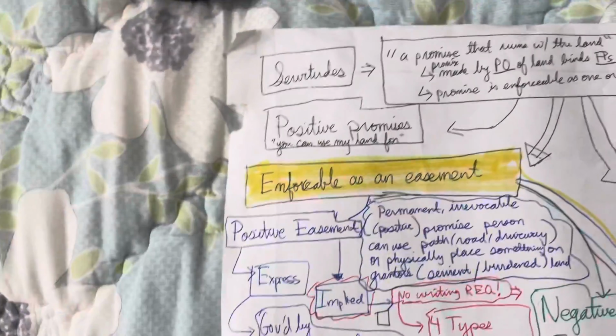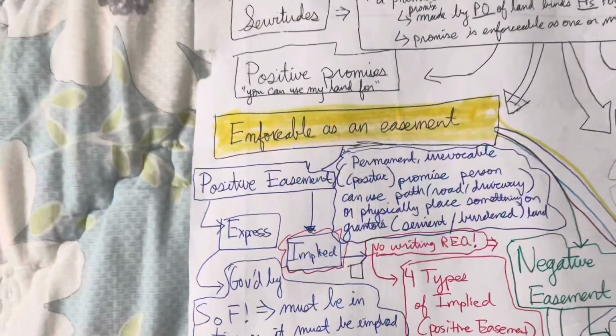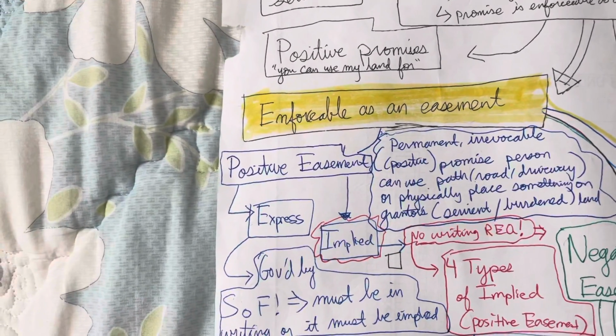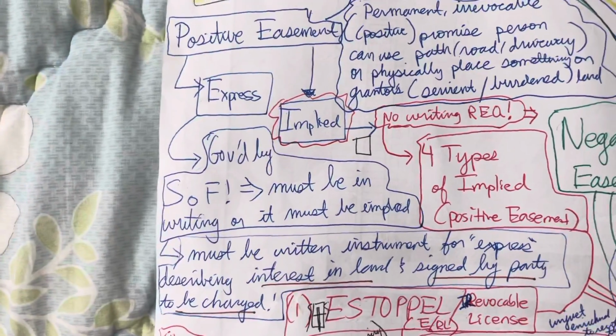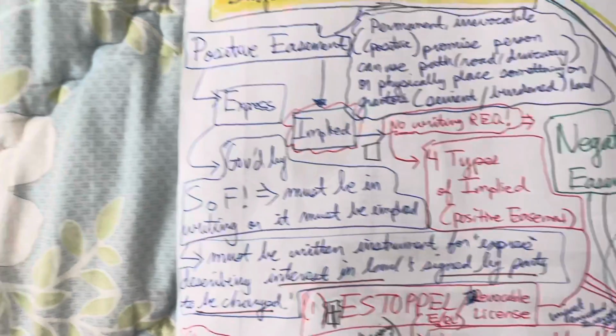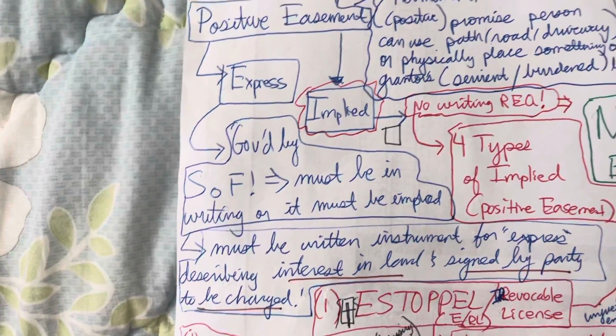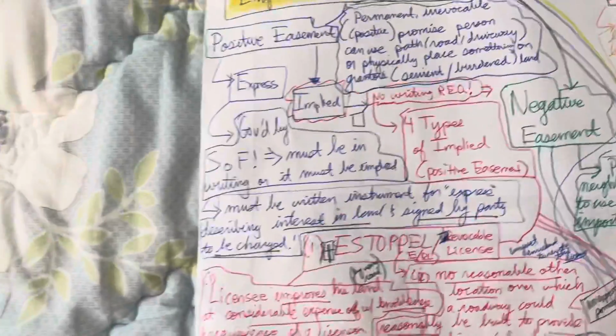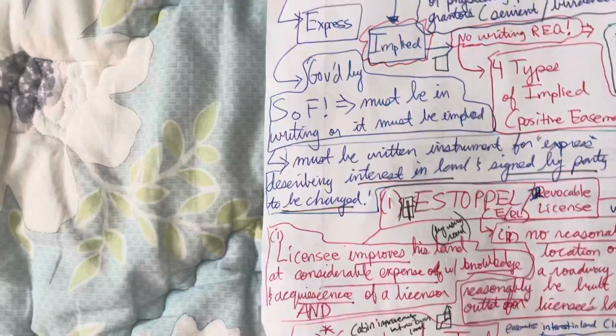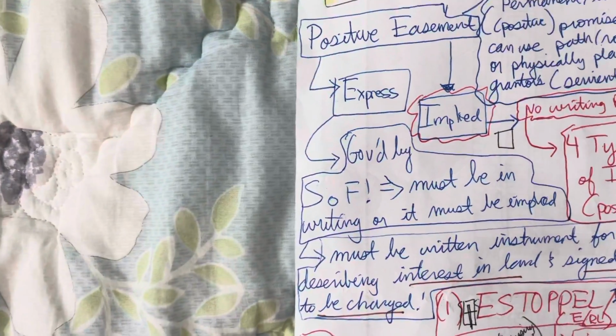For servitudes which are enforceable as an easement, we have positive easements. Now these are defined as either express or implied. Implied meaning that there's no writing requirement, and express meaning that the servitude is actually in writing. It must be in writing or it must be implied, if not express.